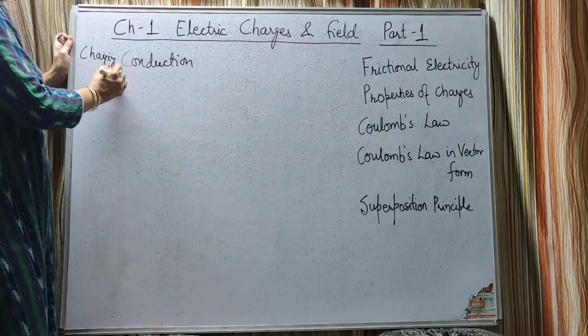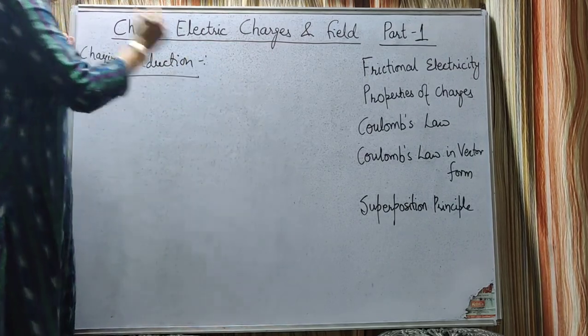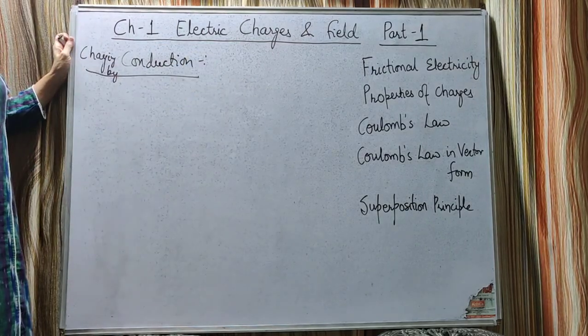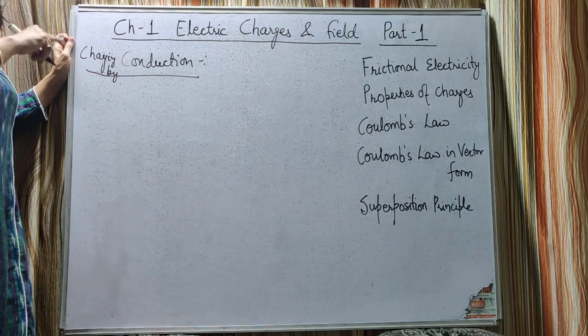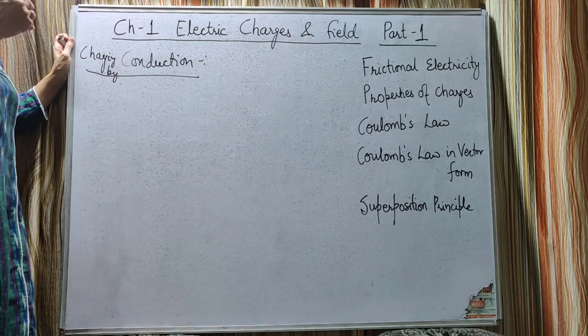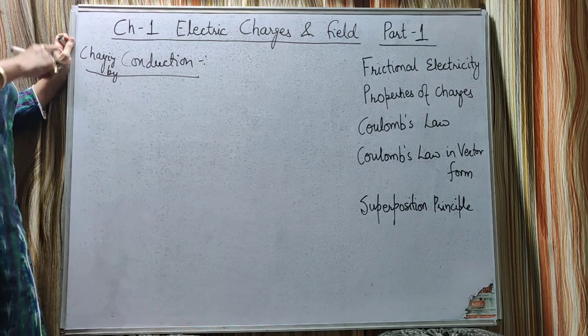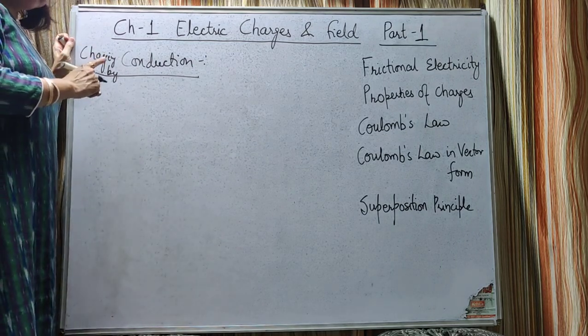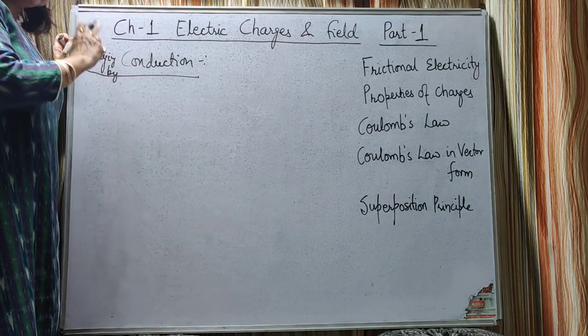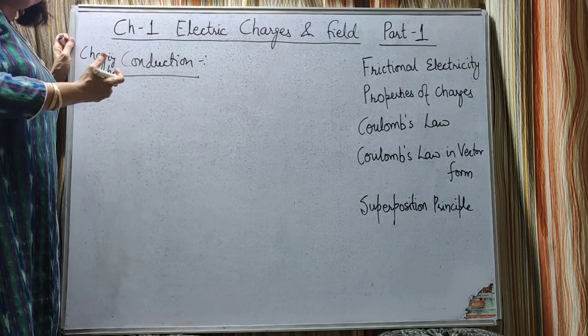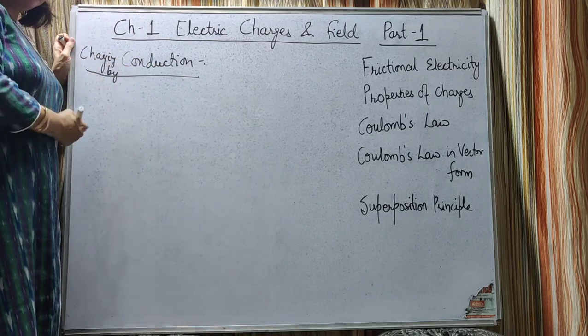Charging by conduction. In this, the charged body is brought in contact with the uncharged body and the uncharged body will get the similar kind of charge. If it is a positive charge, then the uncharged body will also be positively charged. If the charged body is negatively charged and it is brought in contact with the uncharged body, then the uncharged body will also become negatively charged.